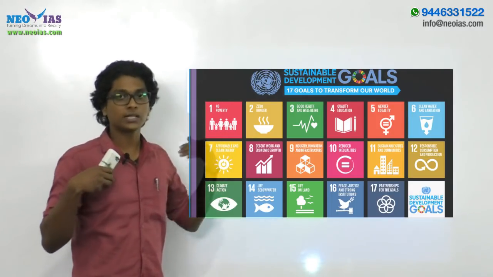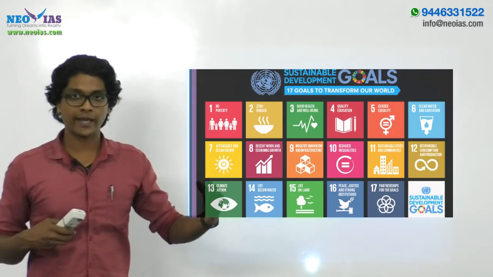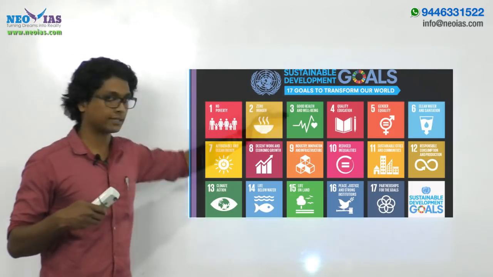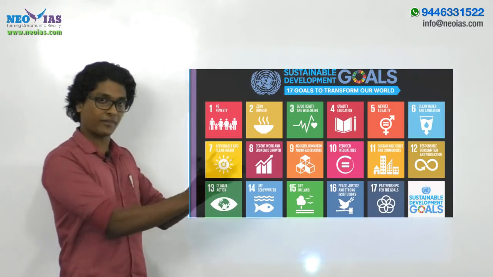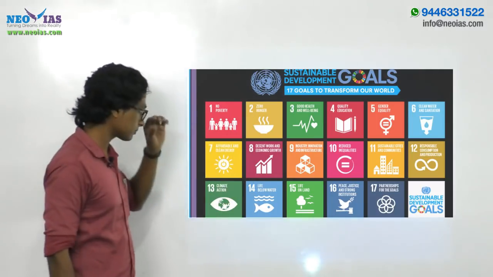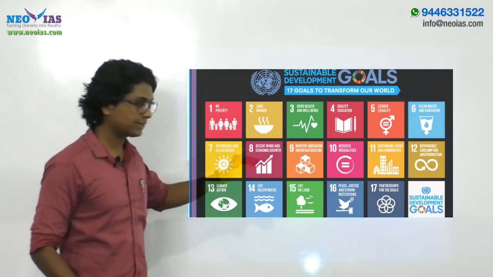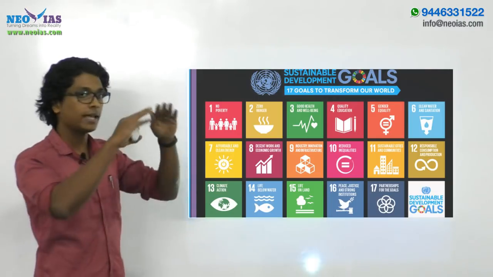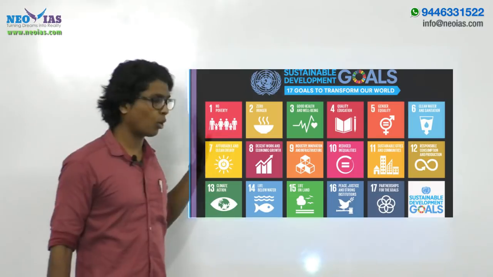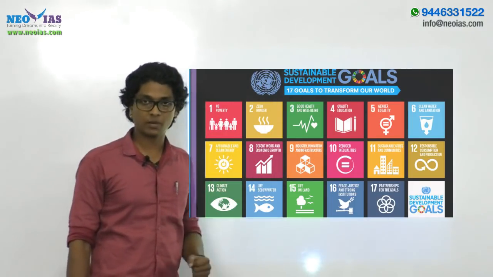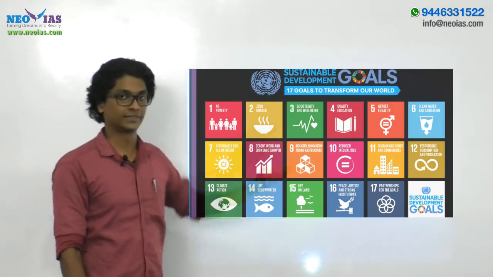Suppose people are depending on biomass burning, it will create air pollution and health hazards. If we could provide access to clean sources of energy for this population, good health and well-being can be ensured. In that way, energy has interlinkages with almost all of the Sustainable Development Goals, and it is one of the key enablers to achieve them, right?